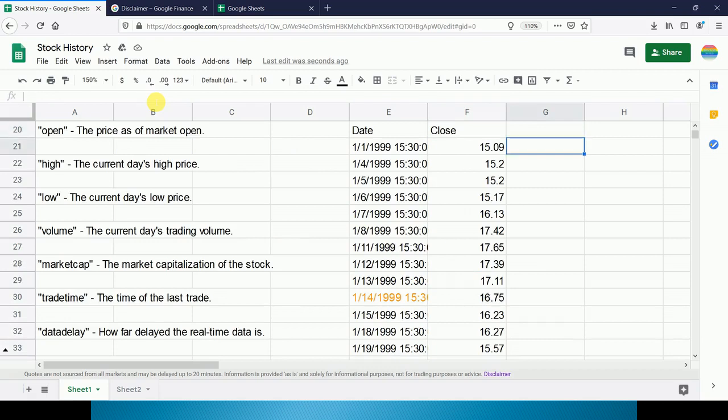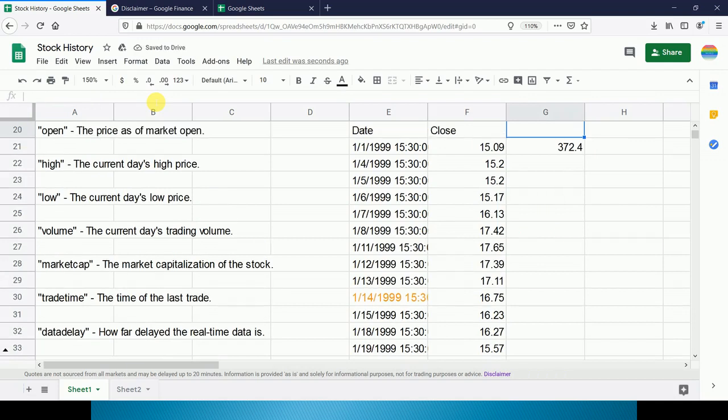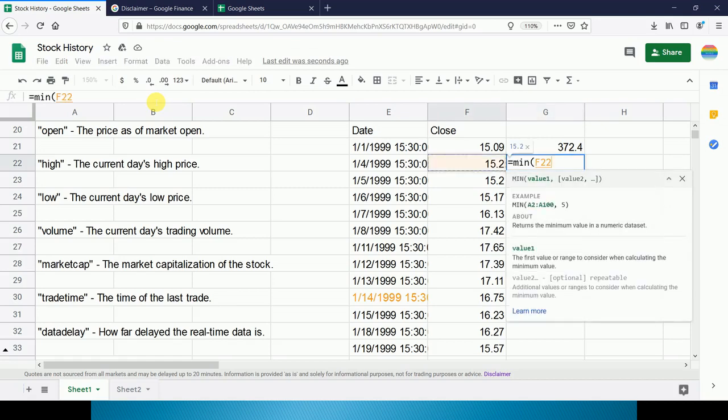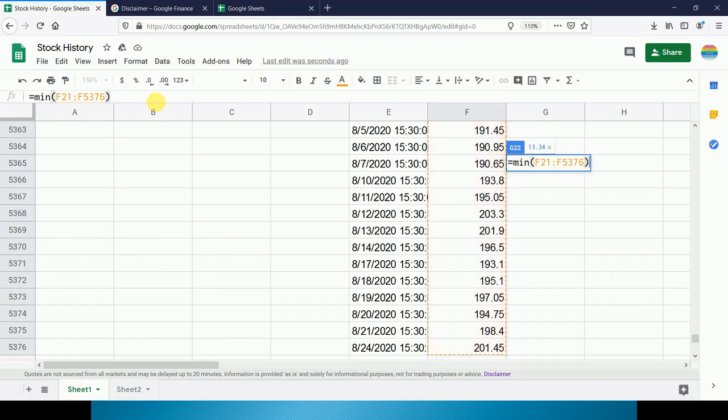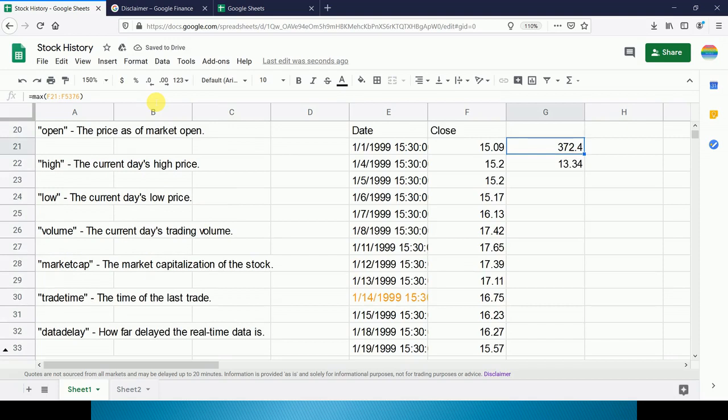So for that maximum we will use the function max and we will select this whole value and enter. So this is the highest price of SBI and we want to get the lowest price, so we will type min, then we will select the whole value and press enter. So this is the lowest price and this is the highest price of SBI. Similarly, we can get all the information from all the companies which are listed on any stock exchanges.